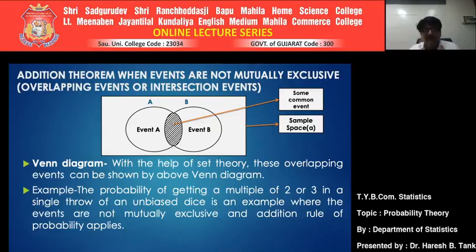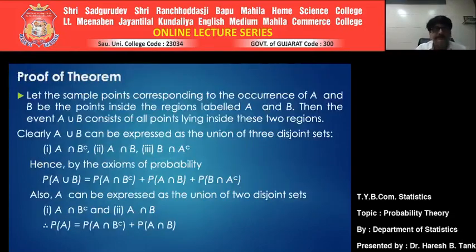If both the events happen simultaneously, naturally they are not mutually exclusive. They have something in common. Since they have something in common, they are not mutually exclusive. So there would be an alteration in the addition rule of probability. Let us see it. Let us prove it.